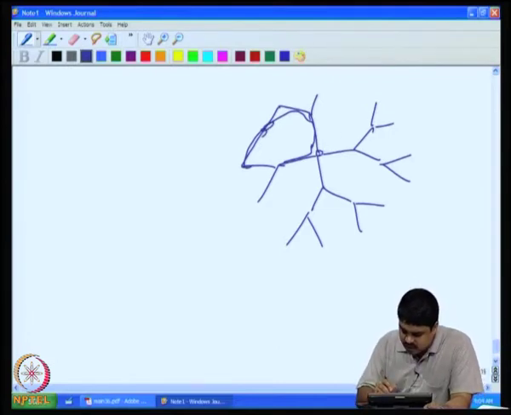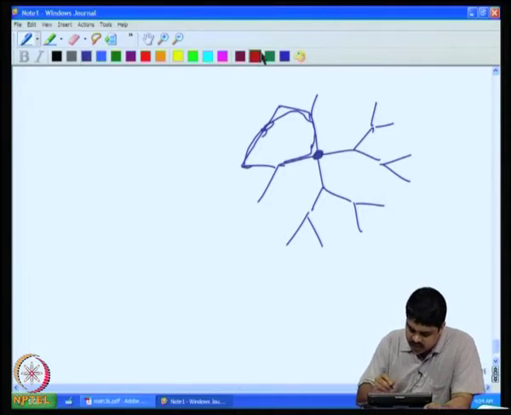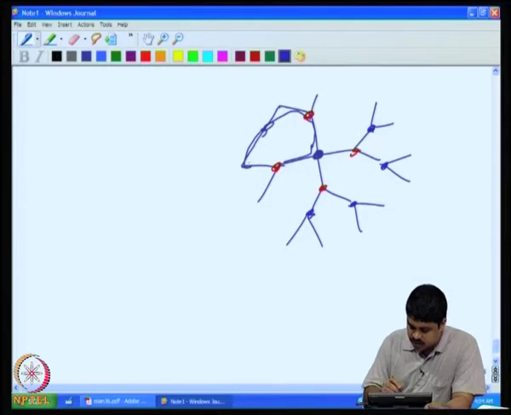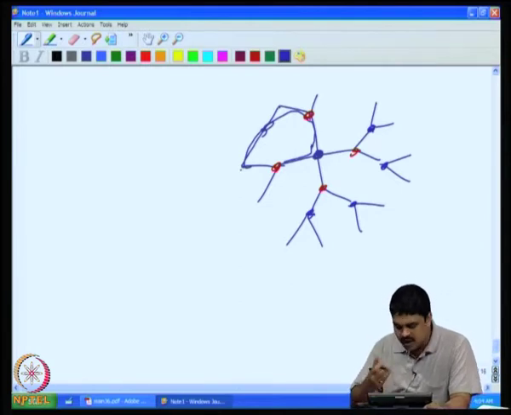So, if you give a color to these vertices, you can give the same color here. So, it is like a bipartite graph, it is locally two colorable.